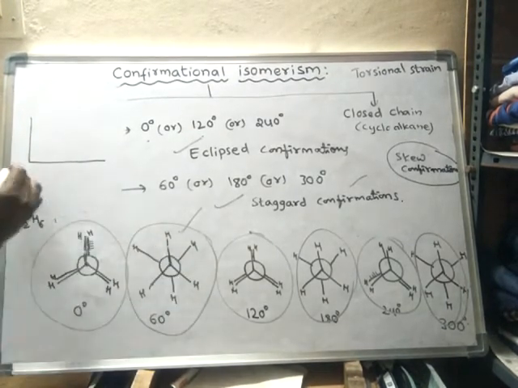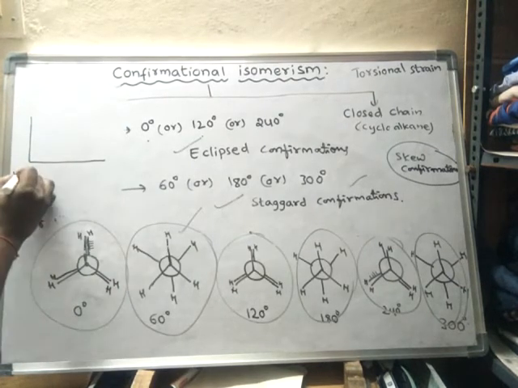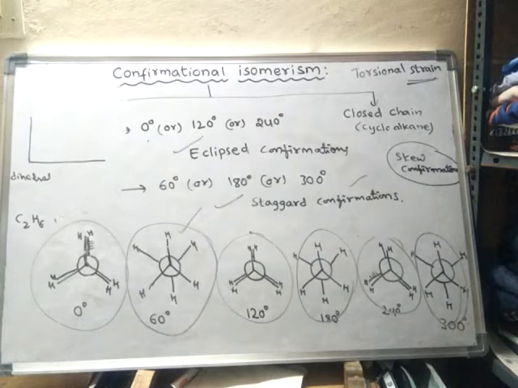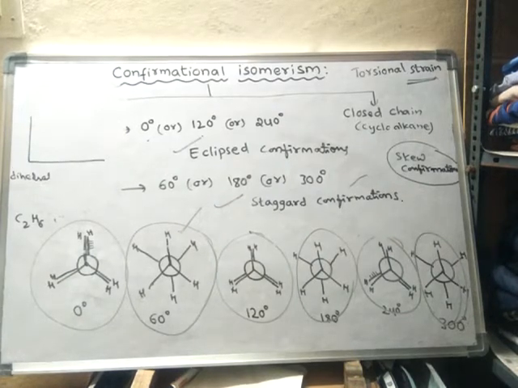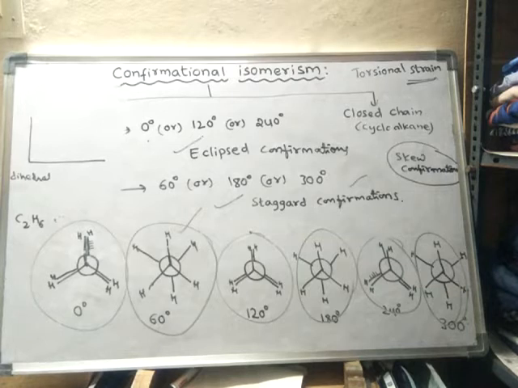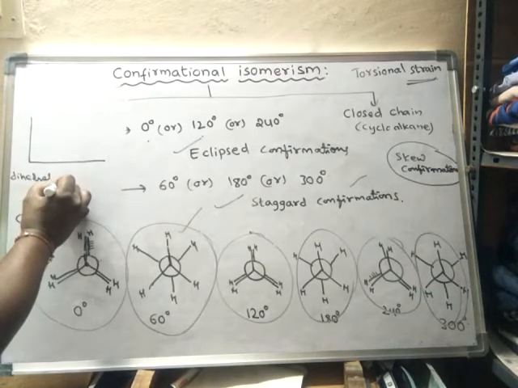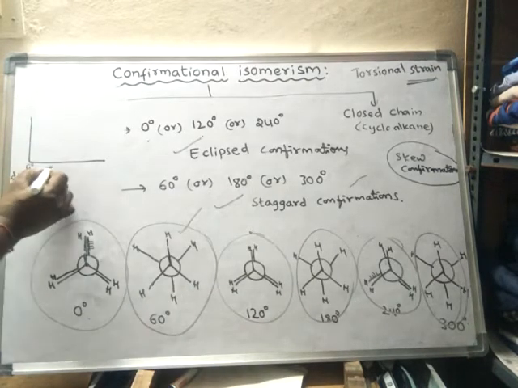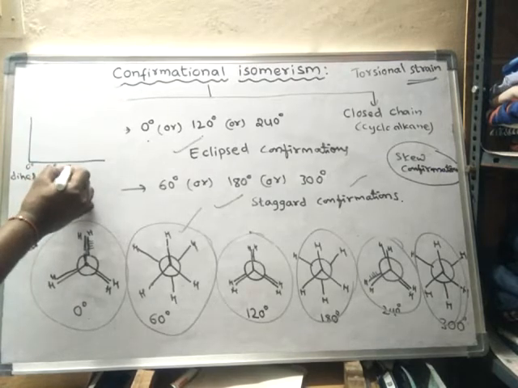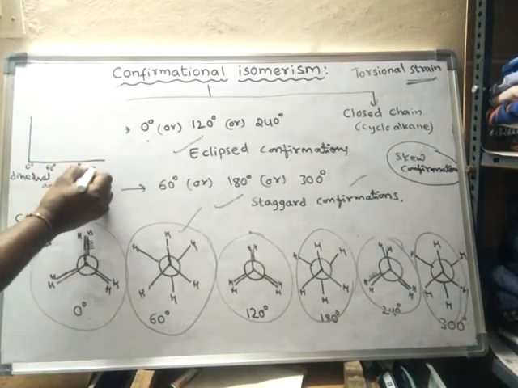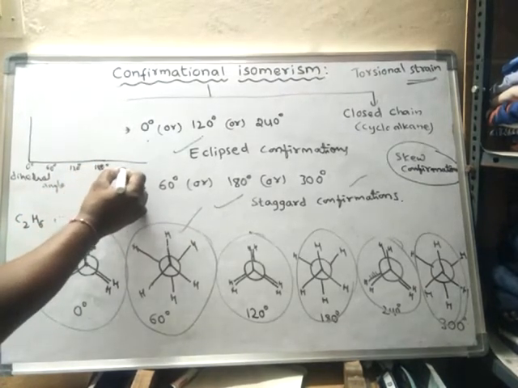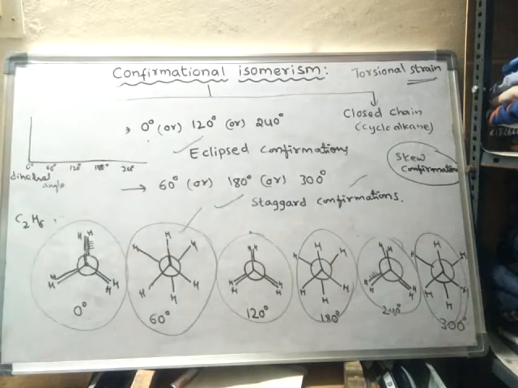this is the dihedral angle along the x-axis, dihedral angle or else torsional angle. Torsional strain is different from torsional angle. Dihedral angle is called the torsional angle. Dihedral angle: 0, 60, 120 and so on. So 0 degrees, 60 degrees, 120 degrees, 180 degrees, 240 degrees, like this.